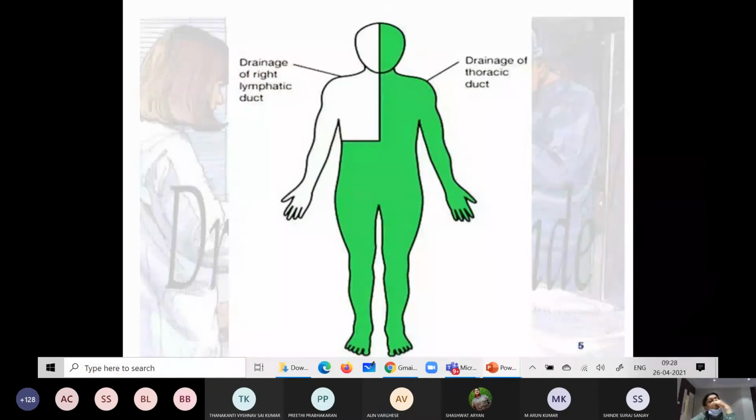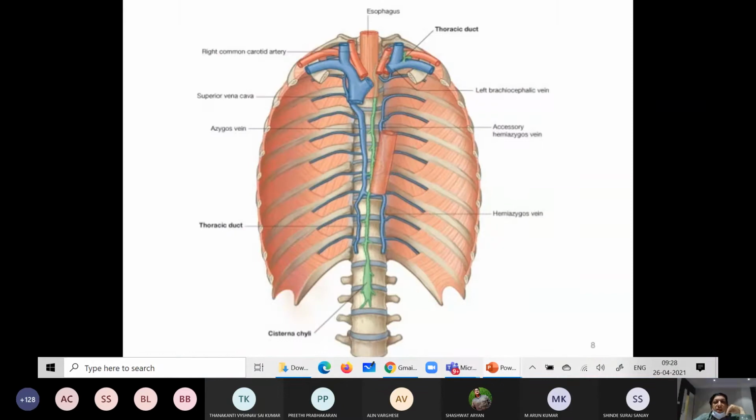Now this is the area that receives lymph. The white area is drained by the right lymphatic duct. Then the green area is drained by the thoracic duct. In this diagram, the green line in the middle is the thoracic duct.